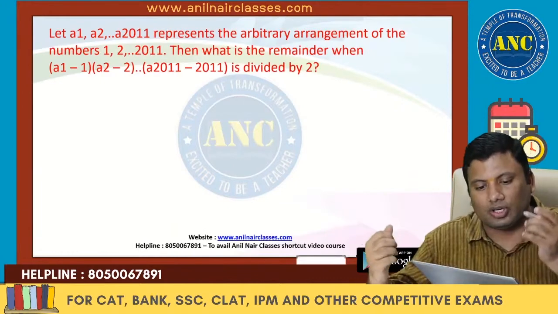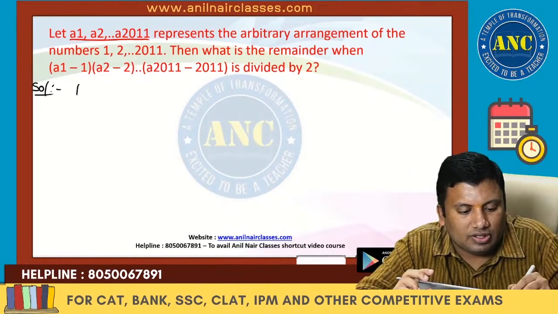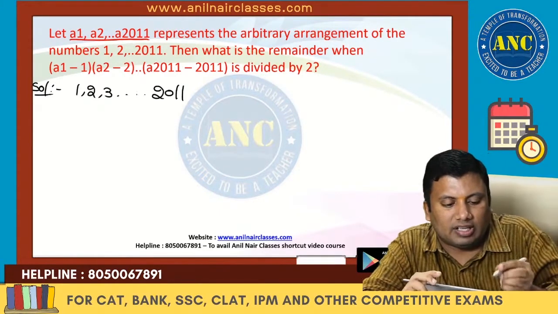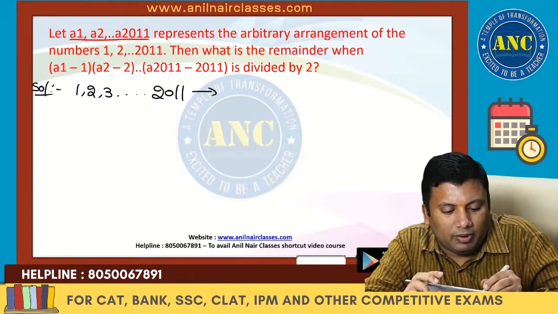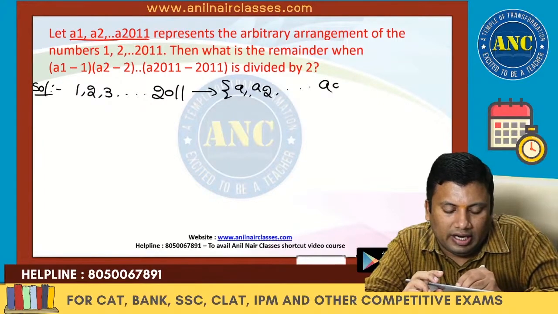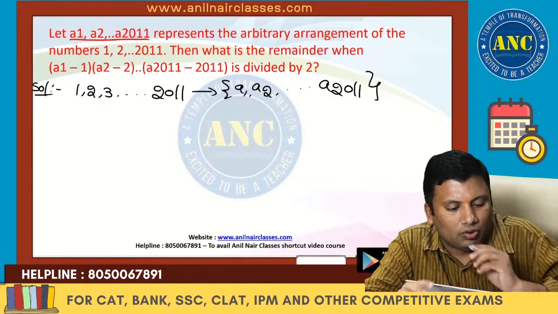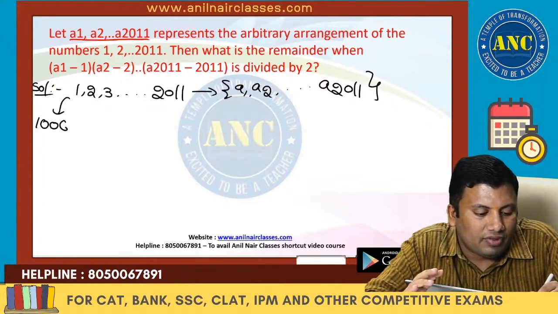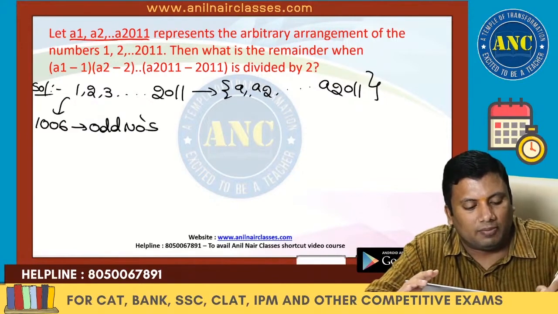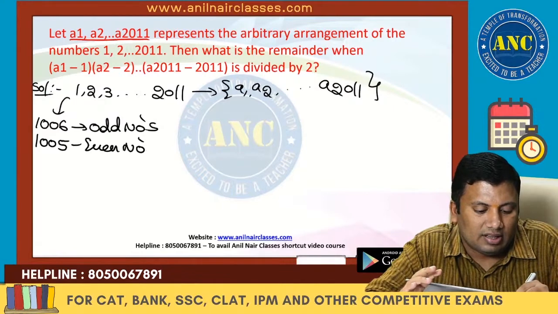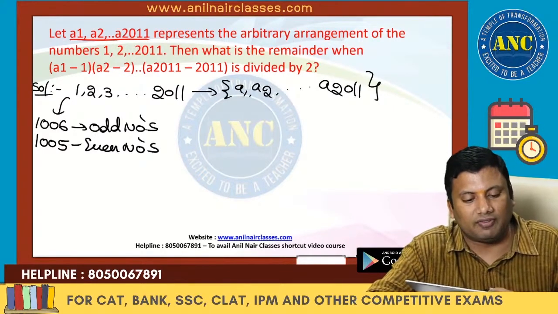Very, very good question. There are some numbers 1, 2, 3 till 2011. These numbers are given to some variables in an arbitrary way: A1, A2 till A2011. In these numbers 1, 2, 3 till 2011, there are 1006 odd numbers and 1005 even numbers. This is the one observation.